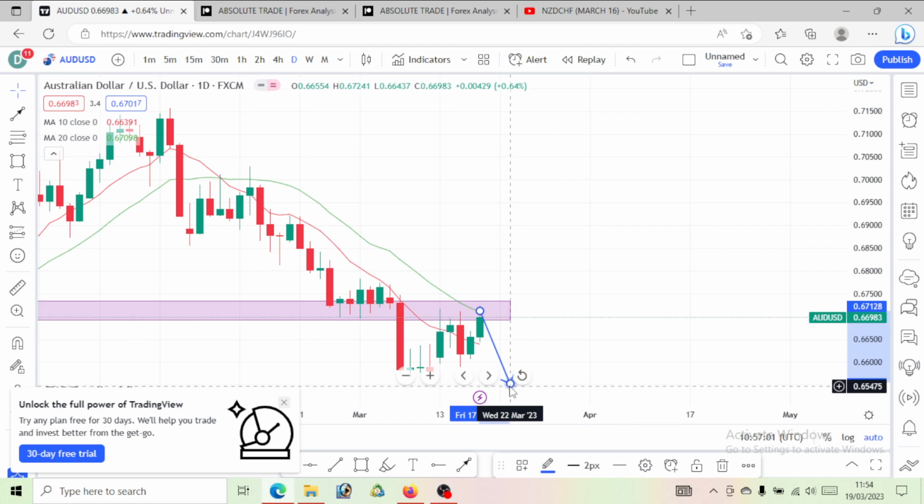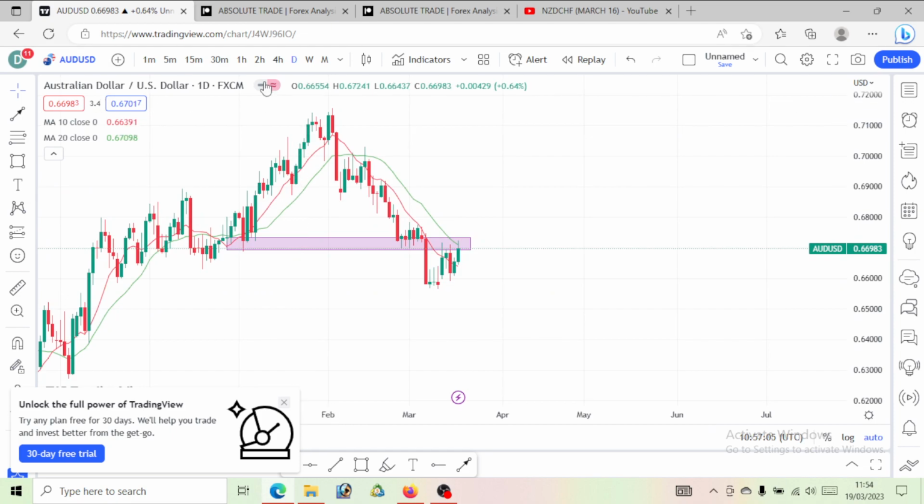Now back to this AUD USD. I'm expecting a drop, as simple as that. So that is what I'm seeing.